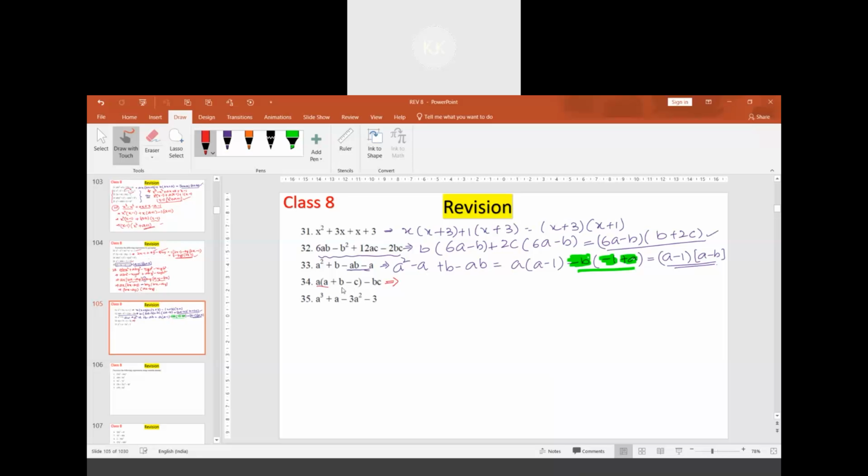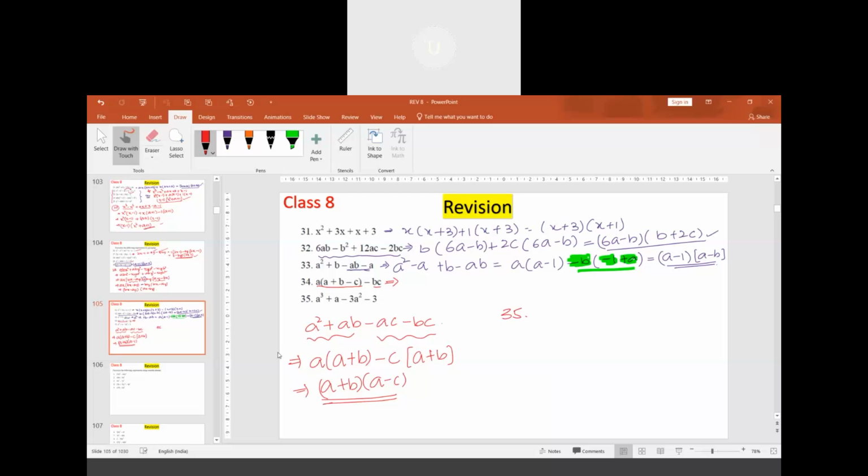There cannot be anything common between these two terms. The best thing is to expand it. We multiply: a square plus ab plus ac minus ab minus bc minus ac minus bc. Now we can group these. Take a as common: a plus b. Minus c as common: a plus b. Here a plus b as common, minus ac as common, plus b into a minus c. Here a plus b and a minus c are common.